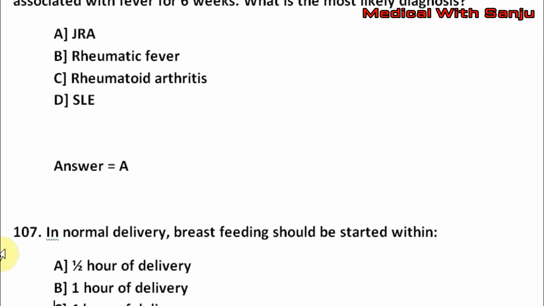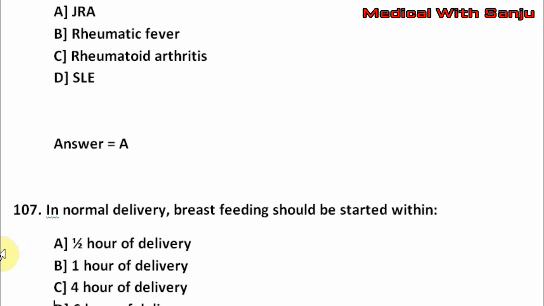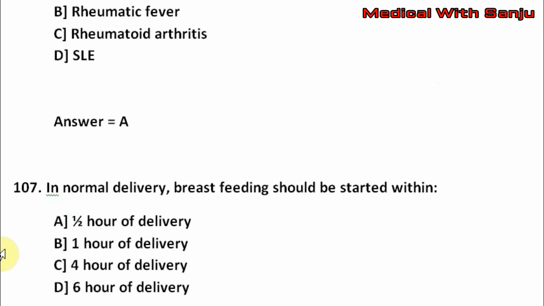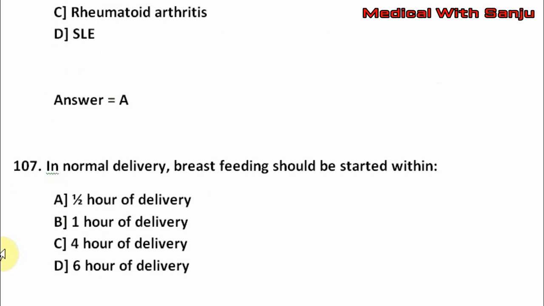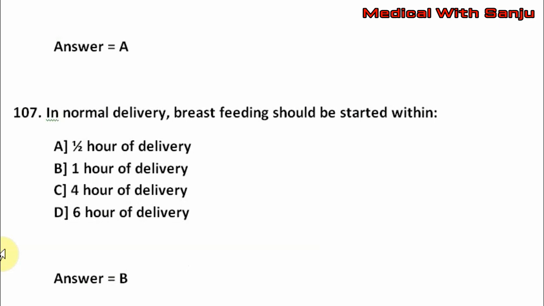Question number 107. In normal delivery, breastfeeding should be started within option A half hour of delivery, option B 1 hour of delivery, option C 4 hours of delivery, option D 6 hours of delivery. The right answer is option B, that is 1 hour of delivery.